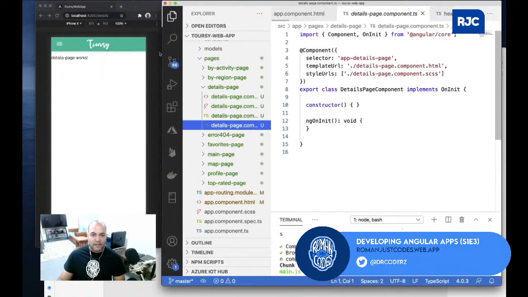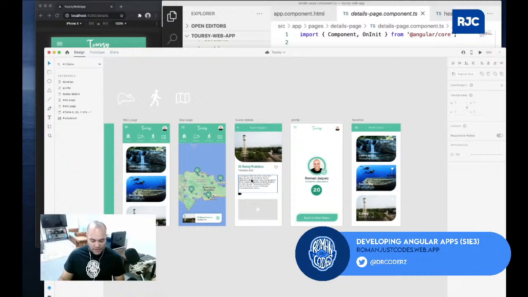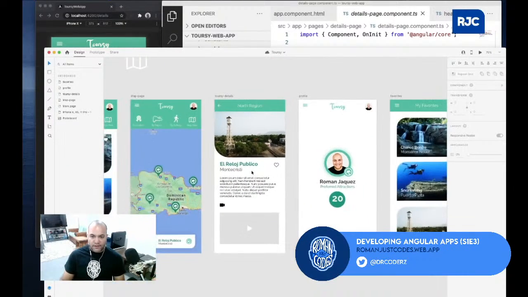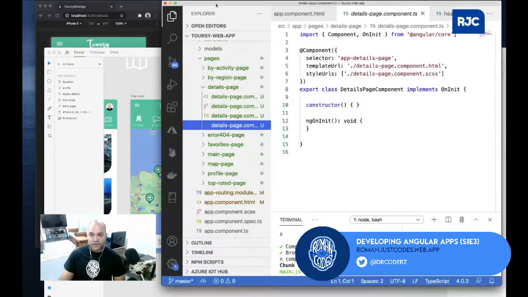It will contain the image on top, as you can see here. There will be some sort of information in here, but I'm gonna concentrate from this point down. I'll have some sort of icon here that can flip on and off when I favorite something. So we can try to do that real quick.